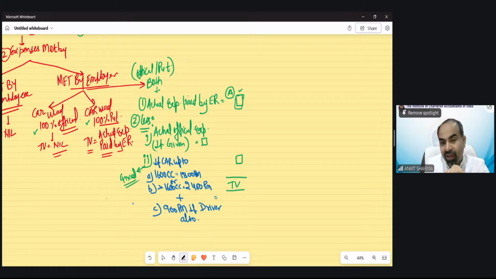If a driver is there, it would be 1800 plus 900, that is 2700, or 2400 plus 900, that is 3300. The driver amount remains the same whether case A or B applies. Do not worry about it. In the question, the CC and whether a driver is there would be provided. So nothing to worry about in that respect.